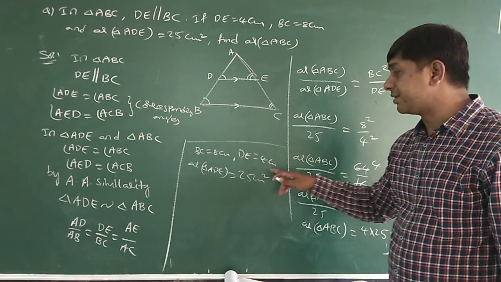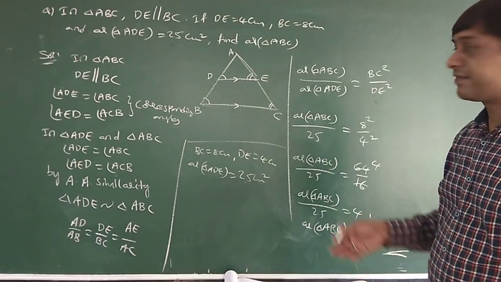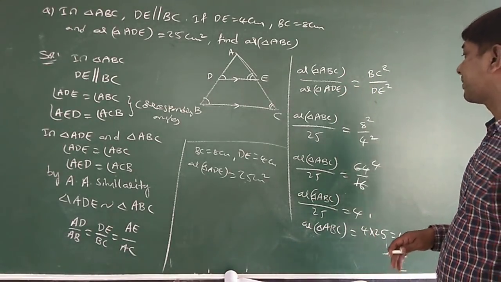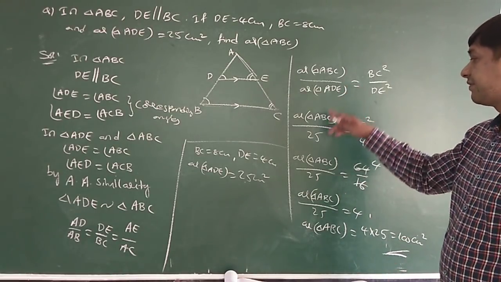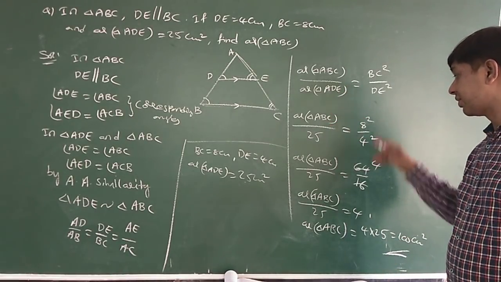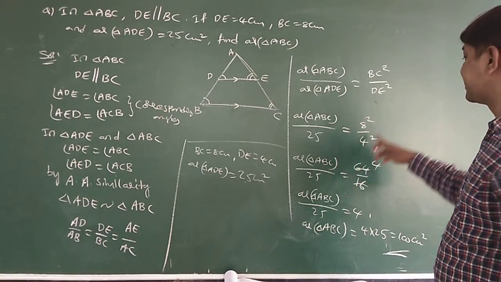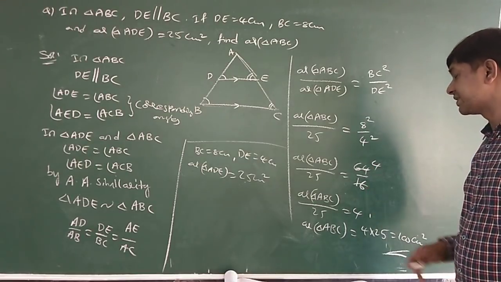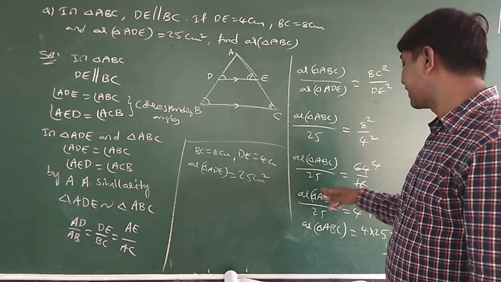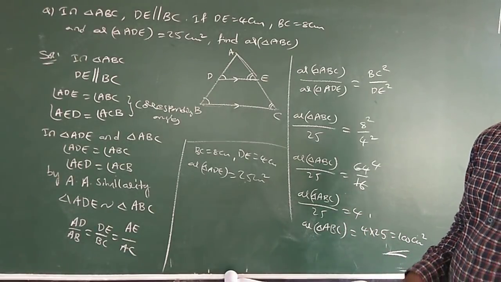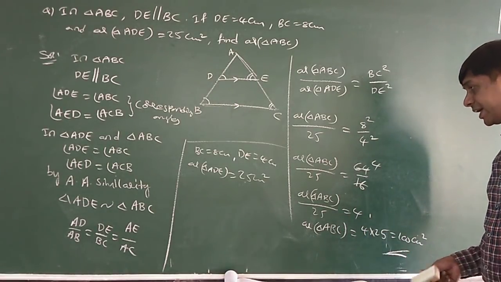Afterwards, with these given values, I used area of triangle ABC by area of triangle ADE is equal to BC square by DE square. That is area of triangle ABC by 25 is equal to 8 square by 4 square. Now 64 by 16, 16 ones are 16, fours are 4. So area of triangle ABC by 25 is equal to 4. Cross multiply, 4 into 25 is 100 centimeters square.